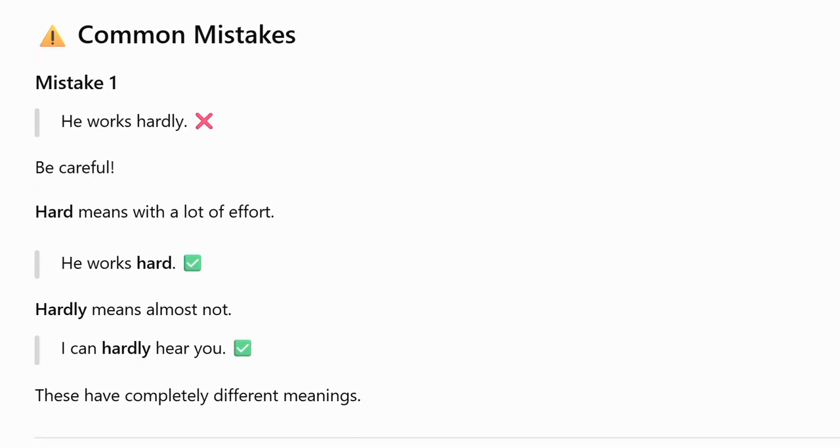Common mistakes. He works hardly. Be careful. Hard means with a lot of effort. He works hard. Hardly means almost not. I can hardly hear you. These have completely different meanings.